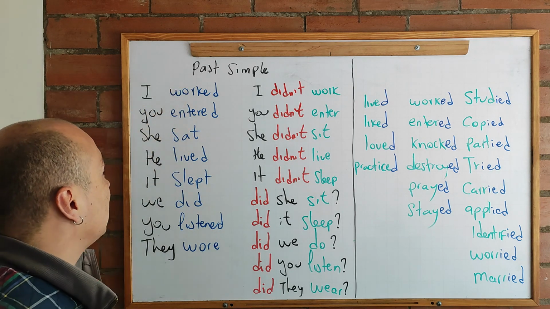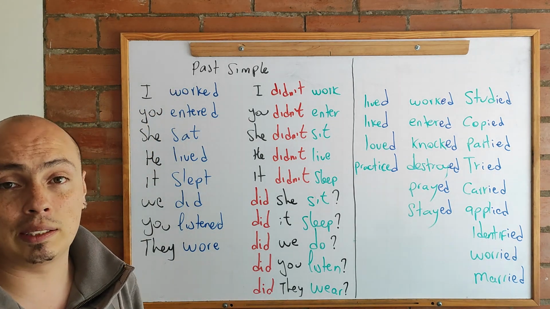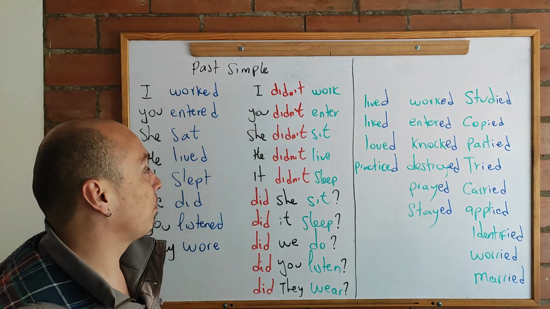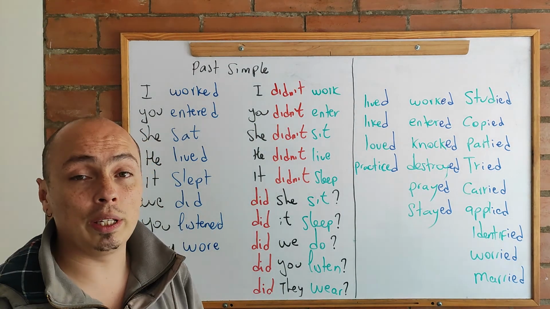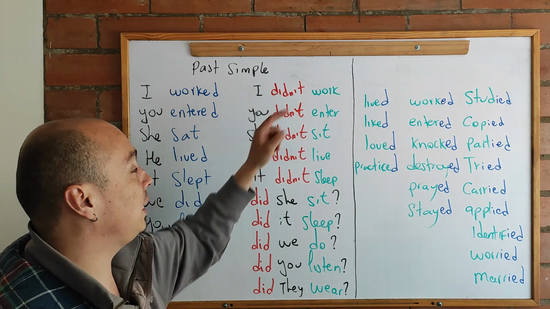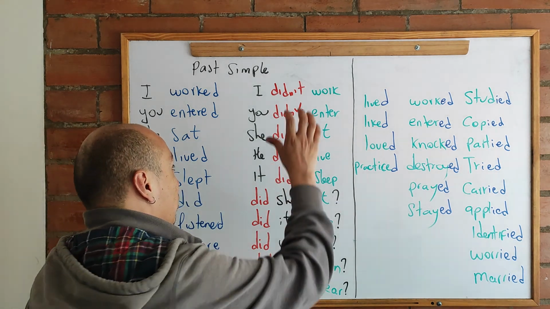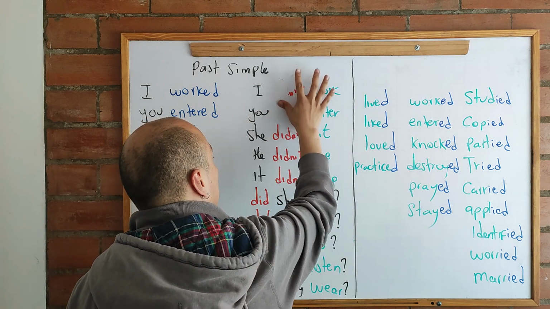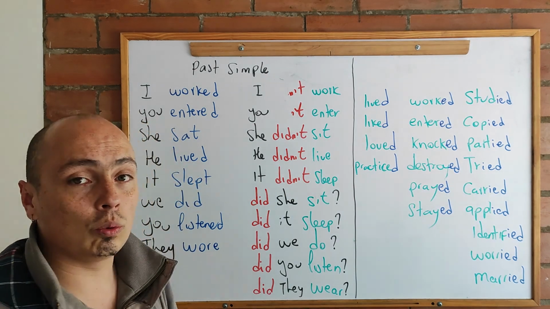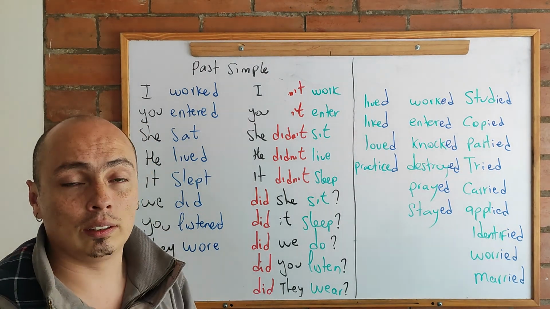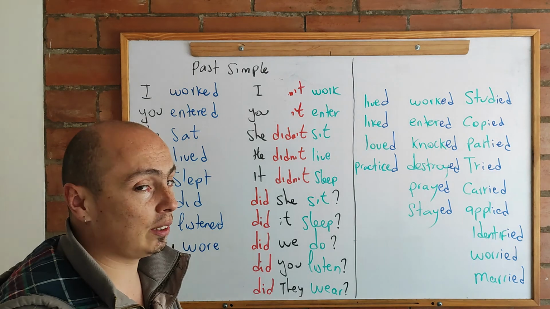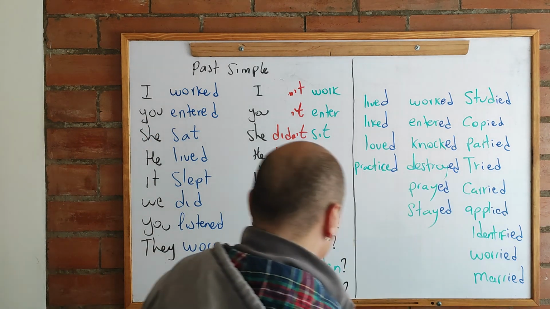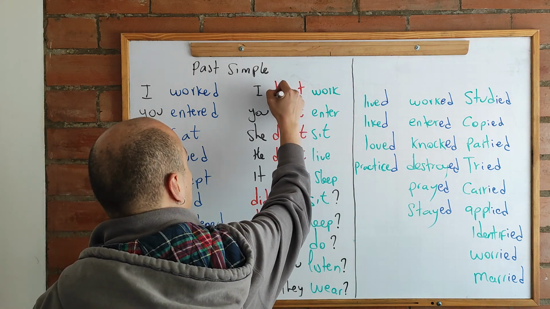Why is the past simple so easy? The past simple is really easy because we are going to have an auxiliary. The auxiliary is going to be used first to accompany the negation. Remember, I cannot leave the negation alone. I cannot say, oh, I not work, or you not enter, or I not worked, or you not entered. It's not possible. So the auxiliary is going to be used first to accompany the negation.